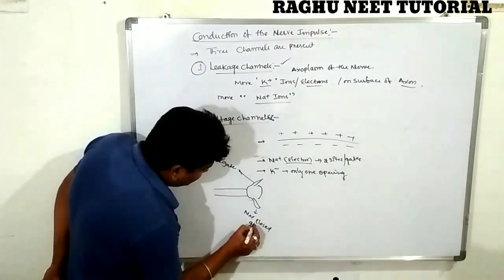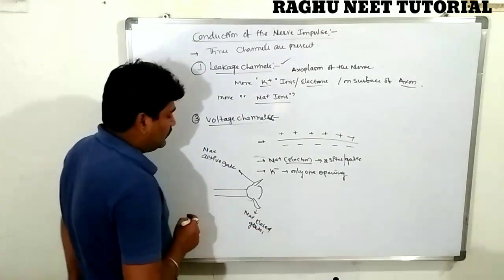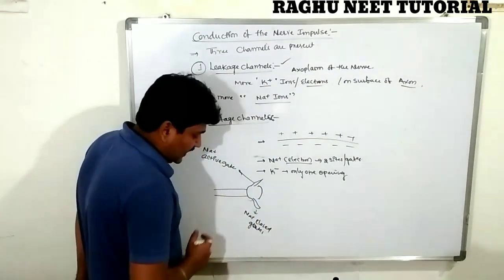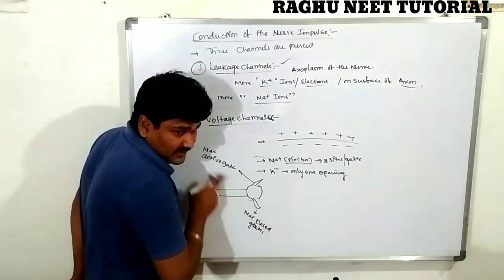How many gates are there? Two gates. The first, anterior one is the open, activation gate. The second is the closed gate, an open gate and a closed gate.